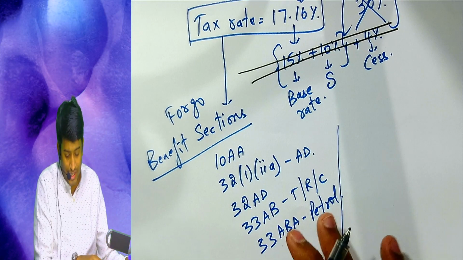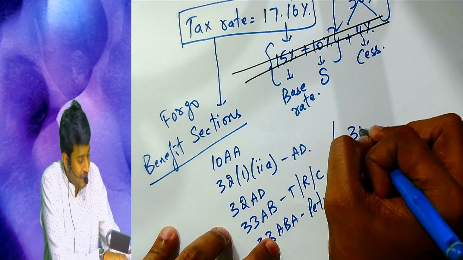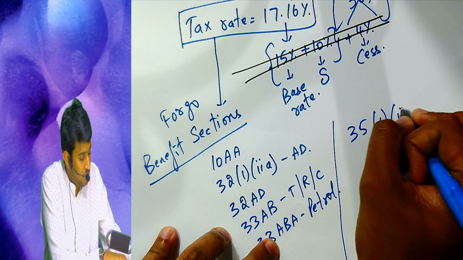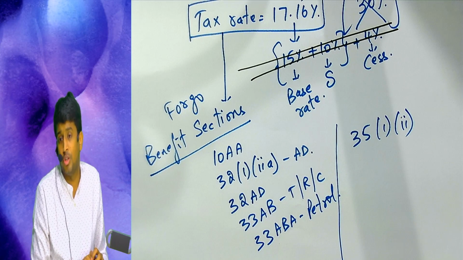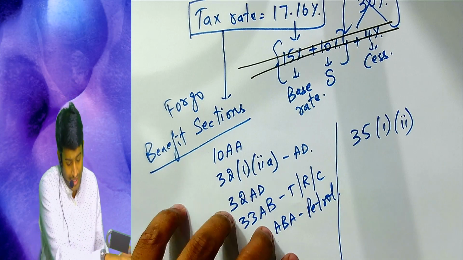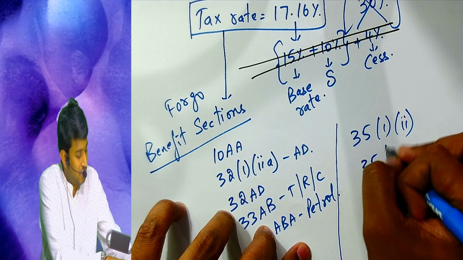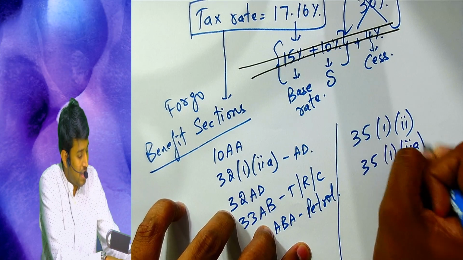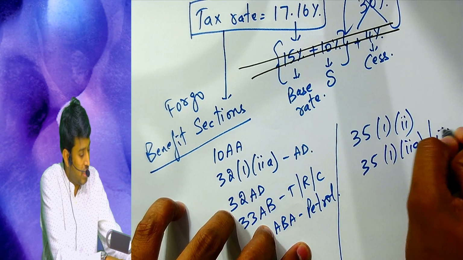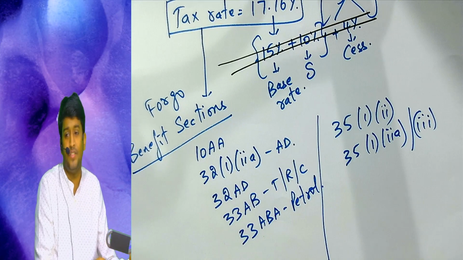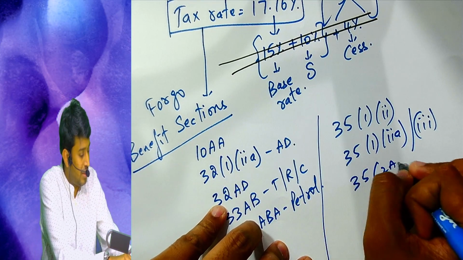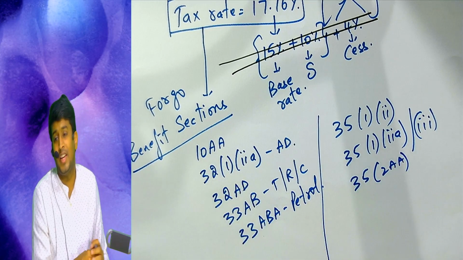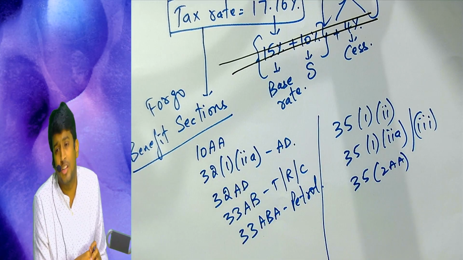What other sections I cannot avail? I cannot avail 35 subsection 1 clause 2. That is 150% weighted deduction concept, contribution to scientific research. I cannot avail 35 subsection 1 clause 2A. I cannot avail subsection clause 3. All this was covered in scientific research. I cannot avail 35 2AA. That is contribution to IIT or national laboratories.